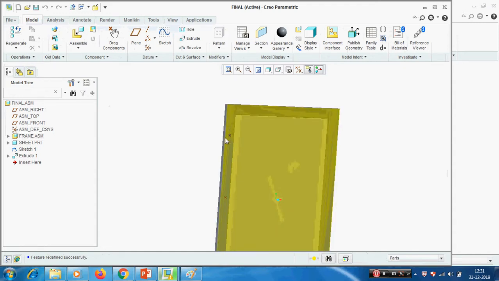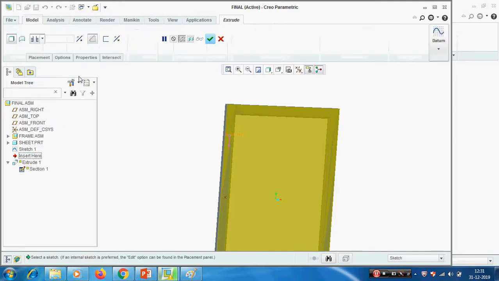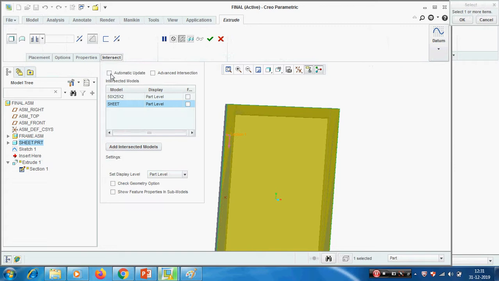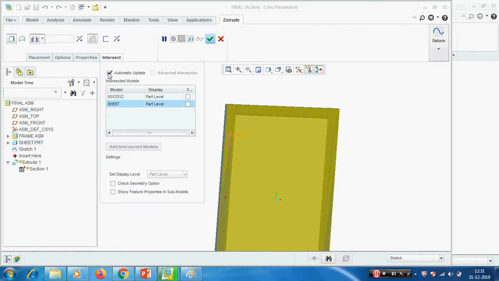So if we show the holes in this part, it also reflected here. So I am changing this one only in the assembly level. Intersect, we need to show the holes only in top level. Sorry, here top level. Okay.